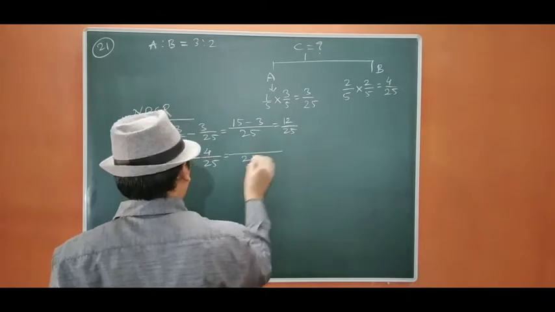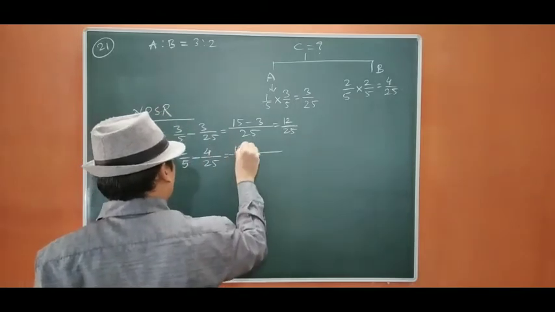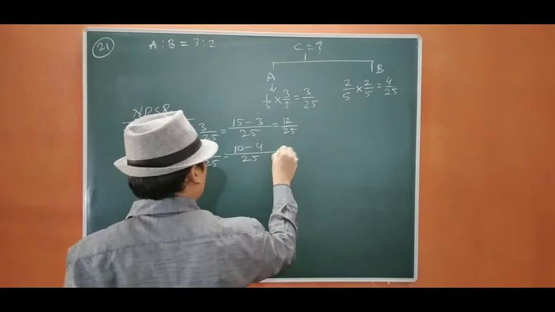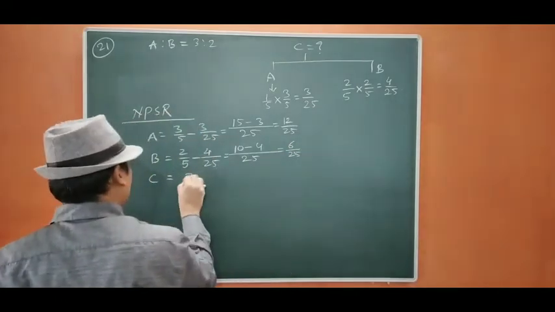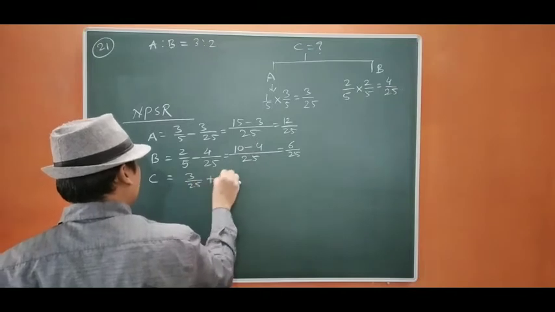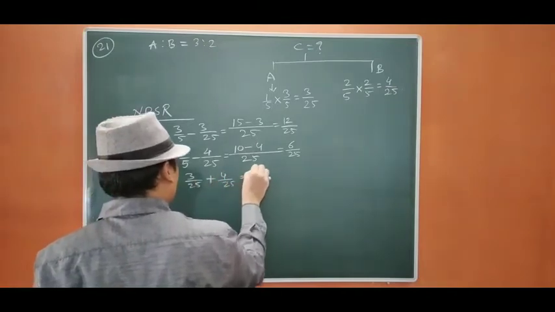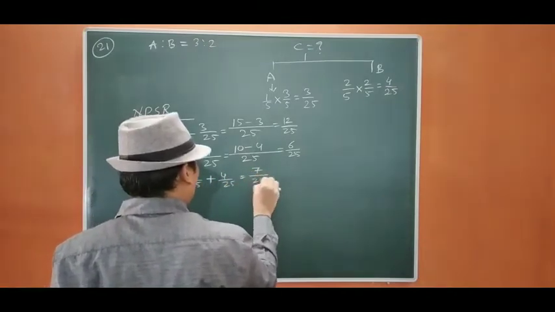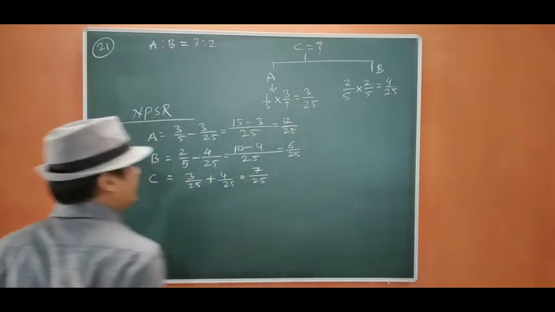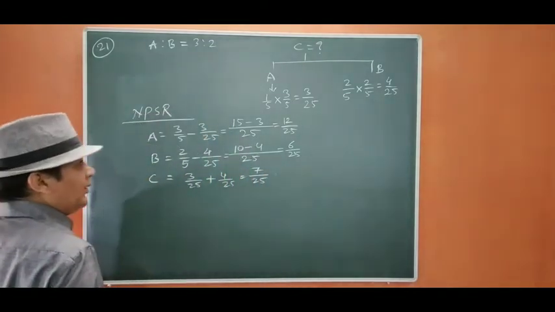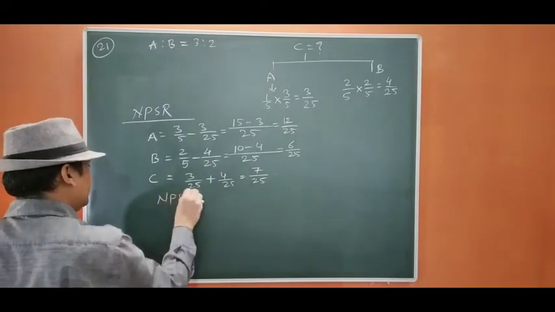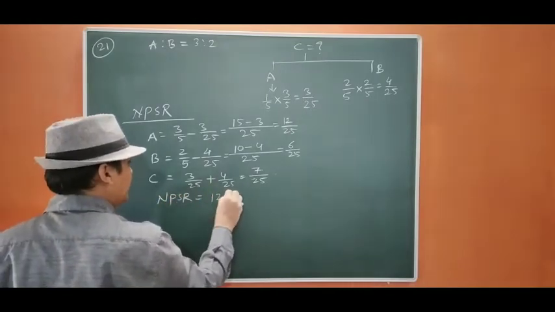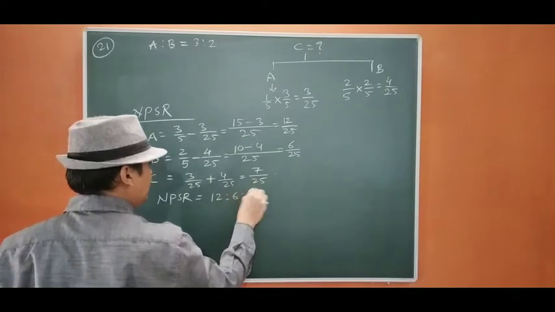Here also 25. 5 2s are 10 minus 4, 6/25, and it is going to be 3/25 plus 4/25, that is 7/25. So 12 is to 6 is to 7. Okay, it is going to be 25 new PSR. We got it already. 12 is to 6 is to 7.